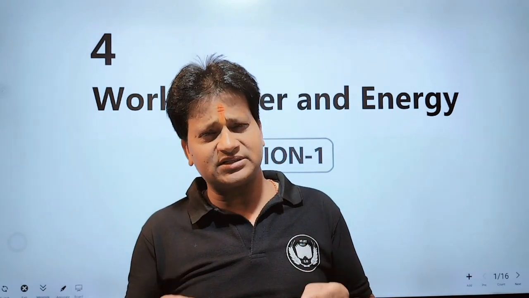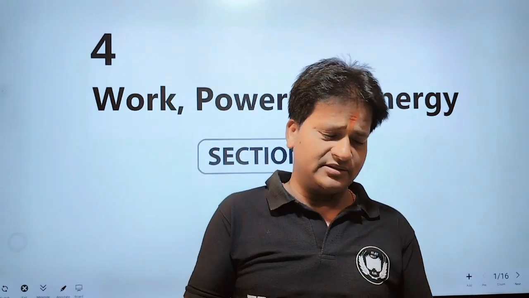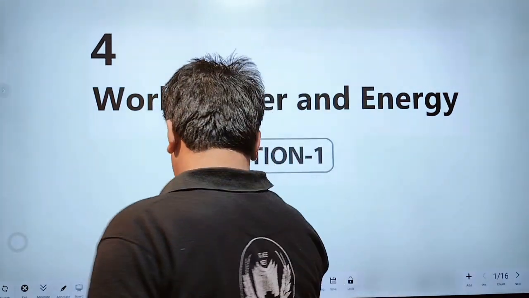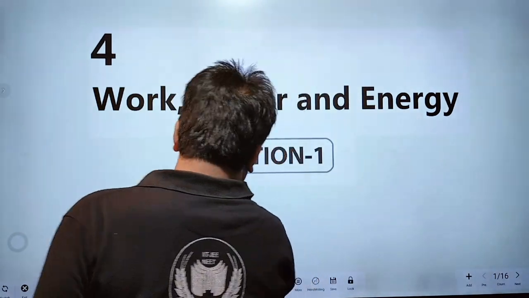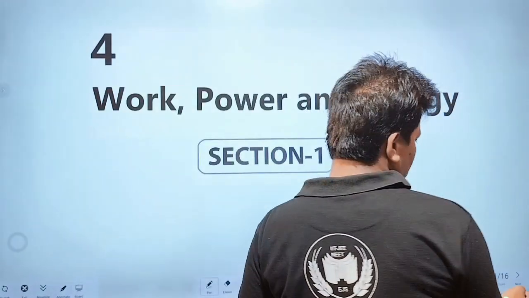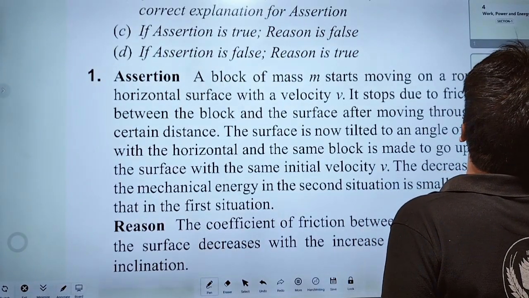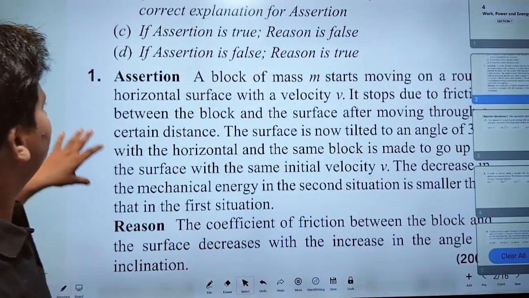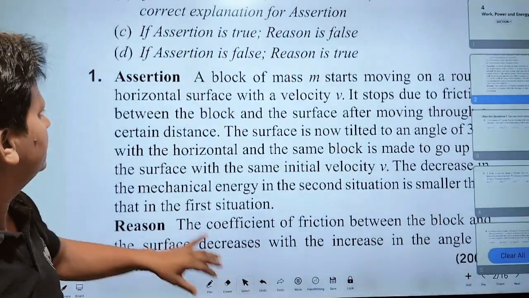Today, I am going to discuss the question bank of IIT JEE, and the chapter name is Work Power Energy. Now, I am going to solve question number first. Here, question number first is based on assertion and reason.